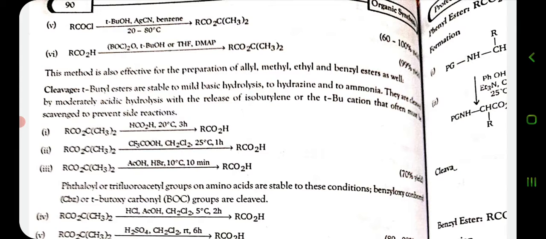Tertiary butyl esters are stable to mild basic hydrolysis, to hydrazine and to ammonia. They are cleaved by moderately acidic hydrolysis with the release of isobutylene or the tertiary butyl cation that often must be scavenged to prevent side reactions. So this is beneficial to us to protect the carboxylic groups.